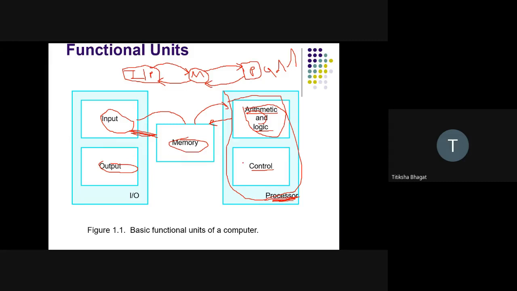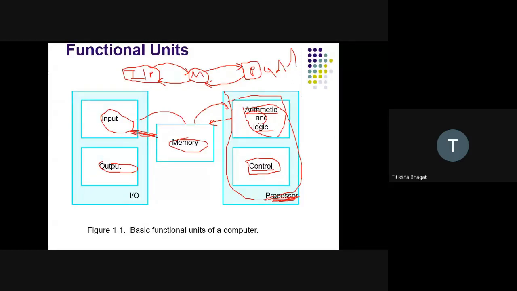So the job of the control unit is to monitor all the things. It will have control over all the units. It will not let all the units communicate at a time, otherwise there will be traffic and the speed will be slower.